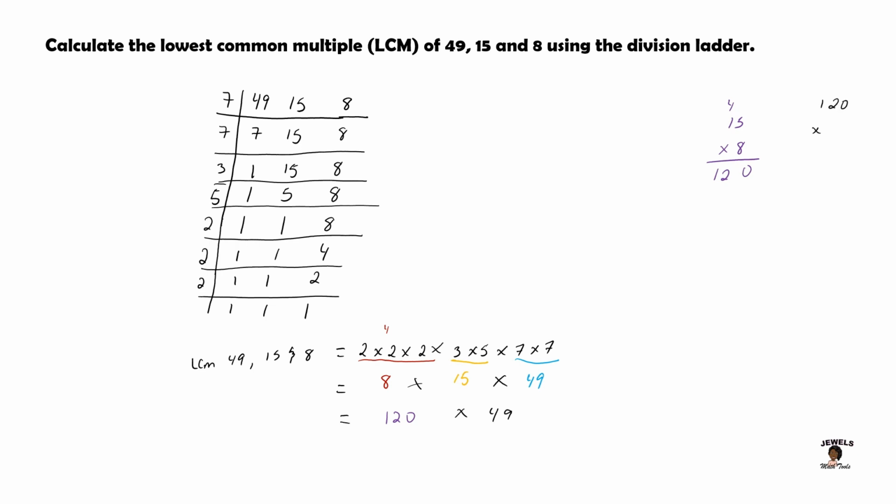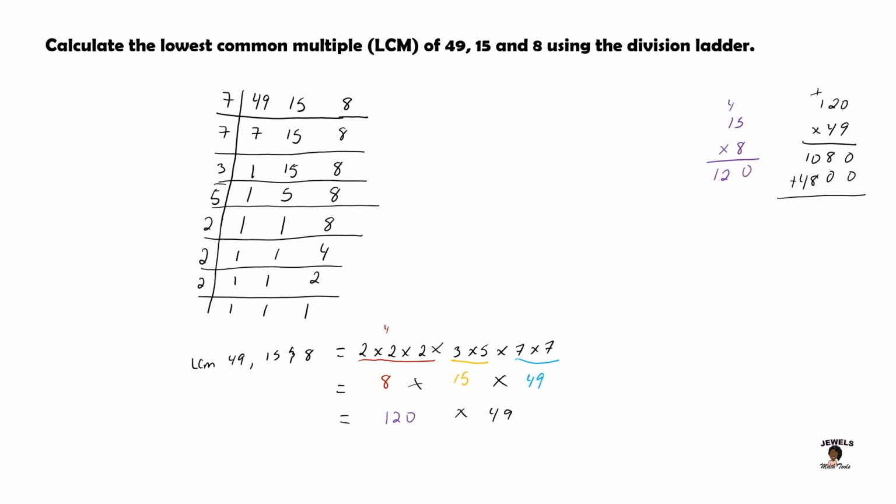So now let's multiply 120 by 49. So 9 times 0 will be 0. 9 times 2 will give us 18. We'll carry our 1. 9 times 1 is 9, plus 1 will give us 10. Let's cross off that 1, add in our 0, and begin multiplying by 4. So 4 times 0 is 0. 4 times 2 will give us 8. And 4 times 1 will give us 4.